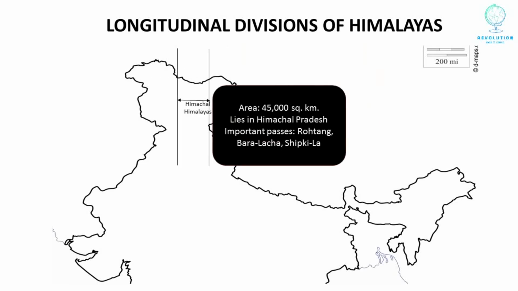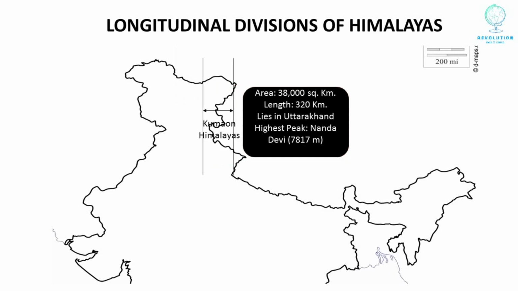The second division are Himachal Himalayas. They cover an area of 45,000 square kilometers. They lie in Himachal Pradesh, and the important passes of these Himalayas are Rohtang Pass, Baralacha, and Shipki La. La means passes. The third division of these Himalayas are the Kumaon Himalayas.